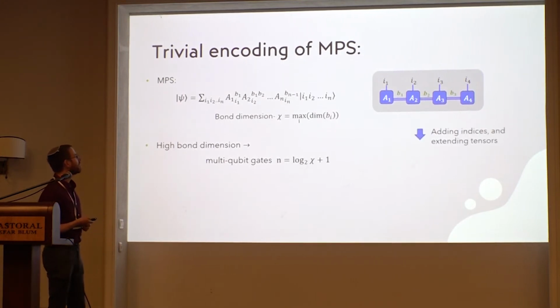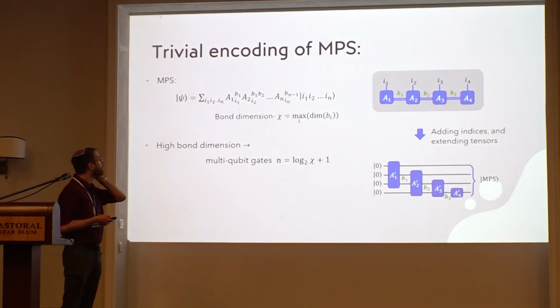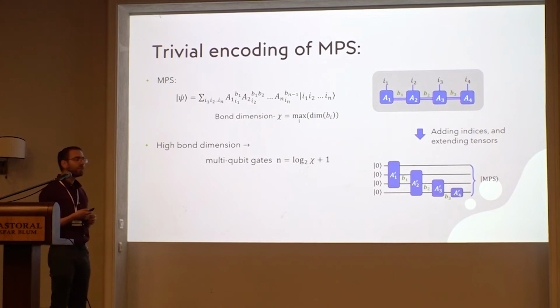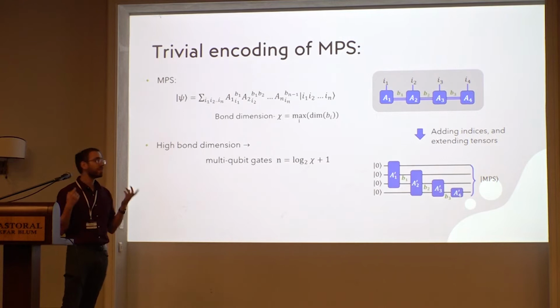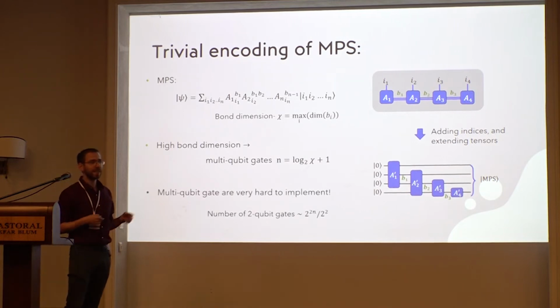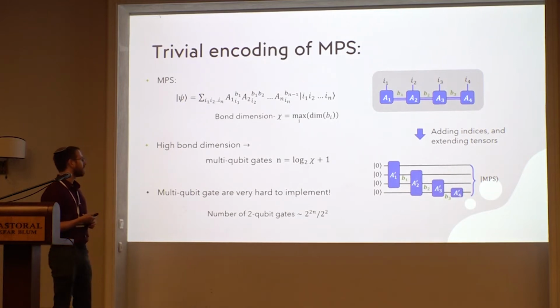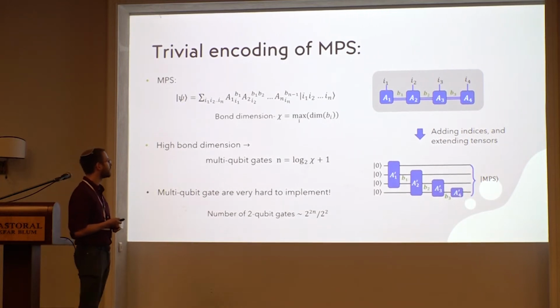The only problem here is that they will usually be very large gates. So if chi is larger than 2, these gates will be 3-qubit gates, 4-qubit gates, which are very hard to implement by themselves. So I still end up with a very deep circuit that is very hard to implement.